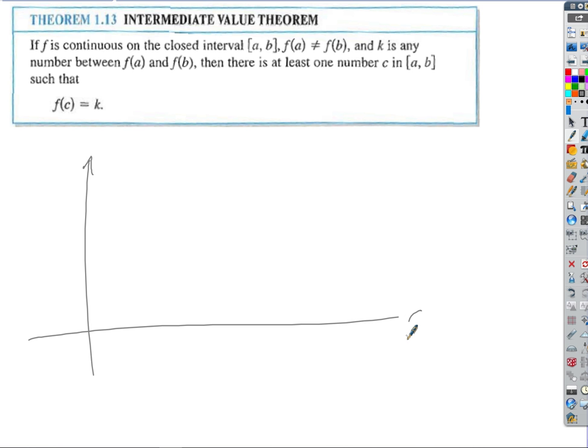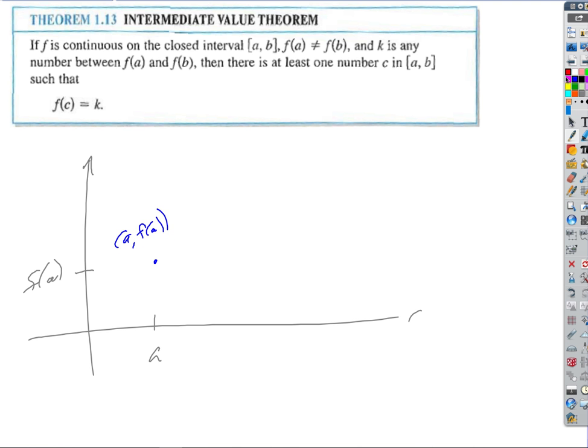Now they're saying that f is continuous, so I can draw it without picking my pen off the board, right? So let's just say that this is a, and let's say that's f of a. There's the point with coordinates a, f of a.